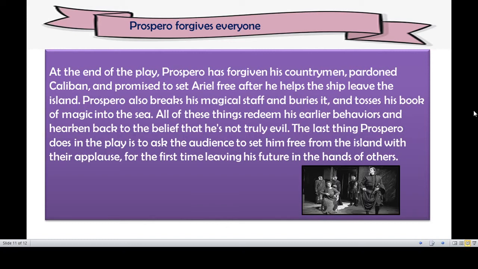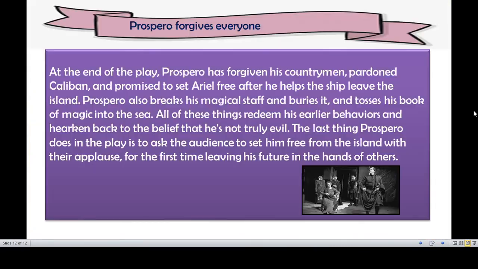But Prospero did not want to do that, because he wants to simply forgive everyone. Even though Prospero had a great opportunity to take revenge on them, he did not take revenge or do any harm to the people. He simply forgave them.